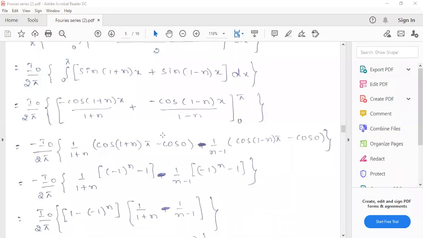So we know the value of cos n pi as well as cos 0. What is the value of cos n pi? Anybody? A student asks about cos of n plus 1 pi, and whether it is minus 1 whole power 1 plus n. No, it will be minus 1 power n only.